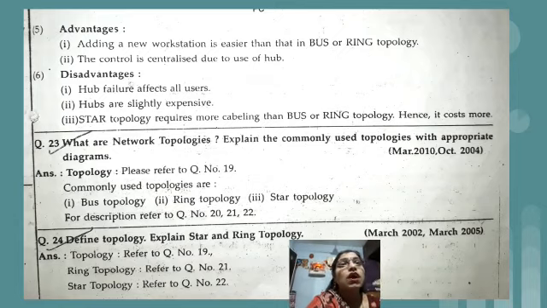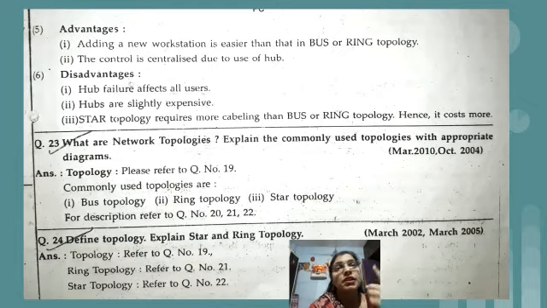Now, on the basis of the same topic, we have 2-3 more questions which I have given, and for the answers you need to refer to the previous answers which we have seen; the same answers we are going to use for these questions also. Again the question is, what are the network topologies? Explain the commonly used topologies with appropriate diagrams. Commonly used means bus, ring and star topology. We have already seen the diagrams, right? So that diagram only you need to draw.